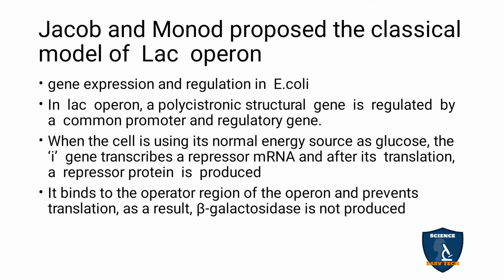So the repressor protein will bind with the operator, which is present in between the promoter and the structural gene. When the repressor protein is formed, it joins with the operator region. And what happens? The transcription doesn't take place. If it doesn't take place, beta-galactosidase is not produced.